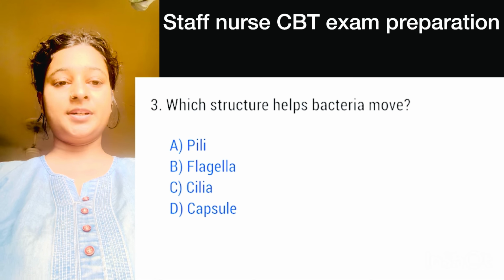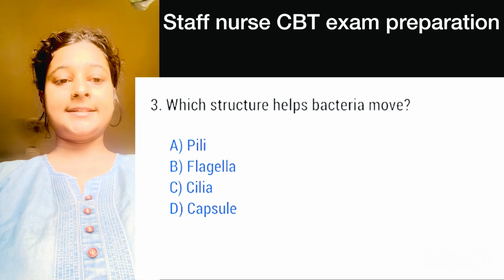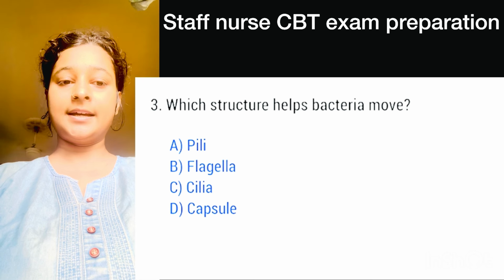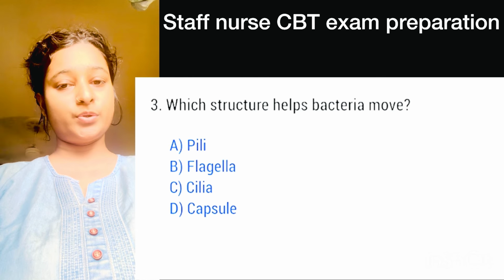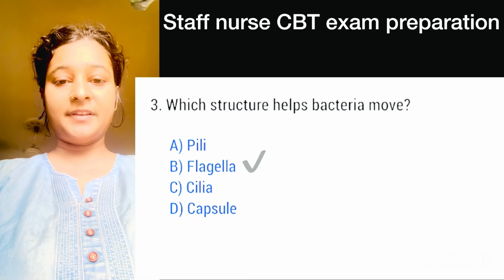Question number 3, which structure help bacteria move? Option A is pili, option B is flagella, option C is cilia, and option D is capsule. Here, right option is option B, flagella.